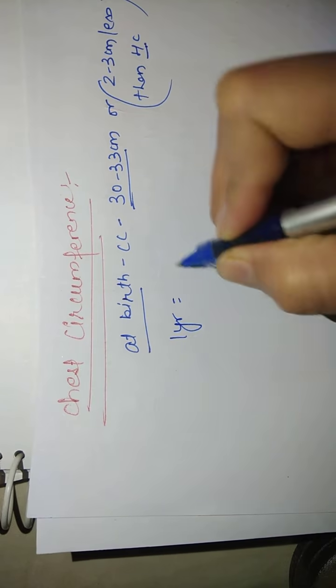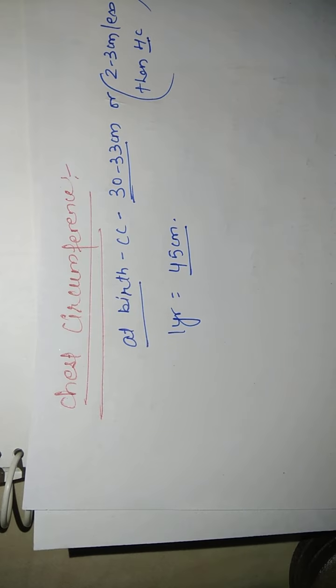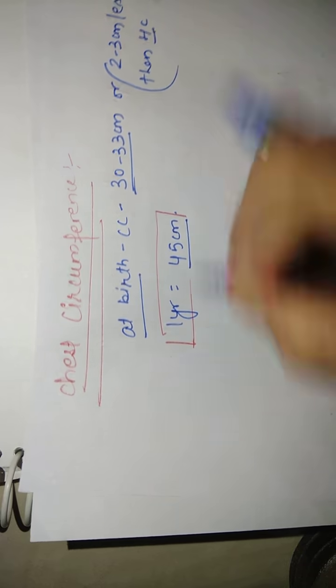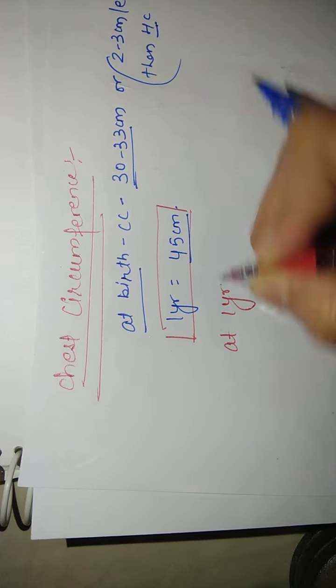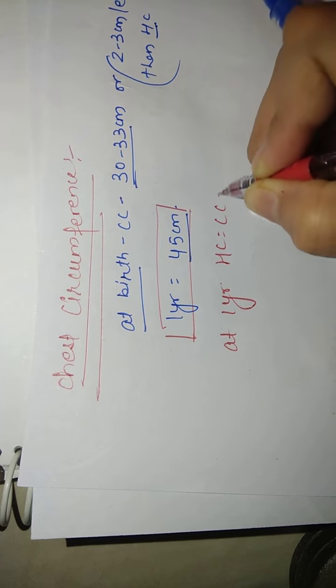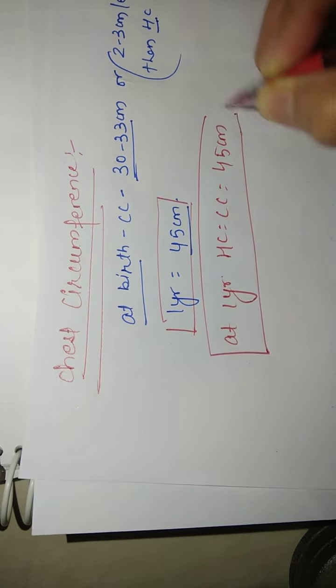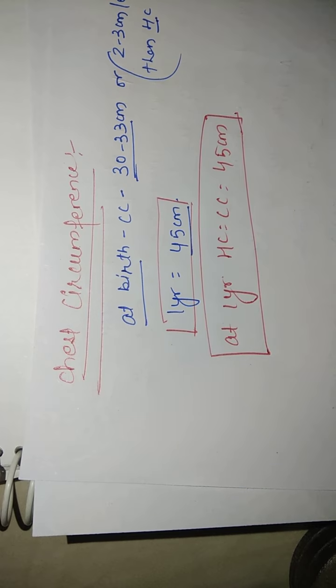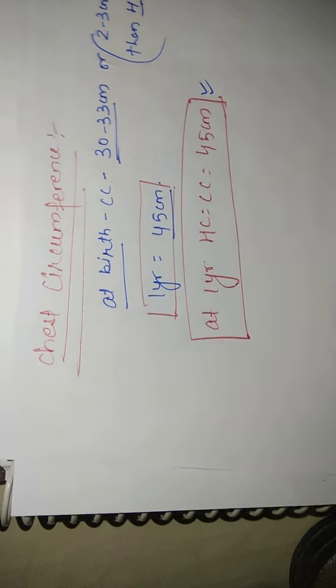At 1 year of age, chest circumference is 45 centimeter. At what age is the head circumference equal to chest circumference? At 1 year of age, head circumference is equal to chest circumference, that is 45 centimeter.